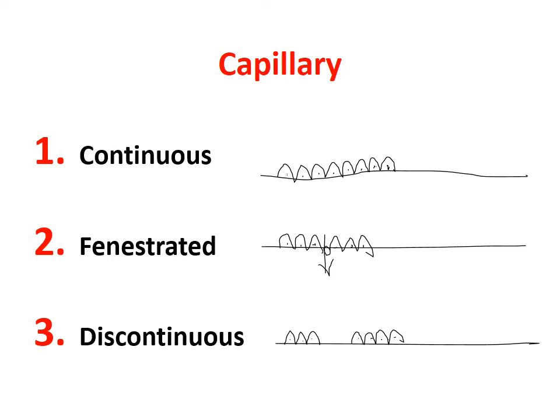So there are three kinds of capillary. One is continuous capillary, second is fenestrated capillary where there is a pore, and third is discontinuous or sinusoidal capillary, like liver sinusoid, bone marrow capillary, etc. So capillary is a single layer structure resting on the basement membrane. It is either continuous, or porous or fenestrated, or discontinuous with a sinusoidal gap.